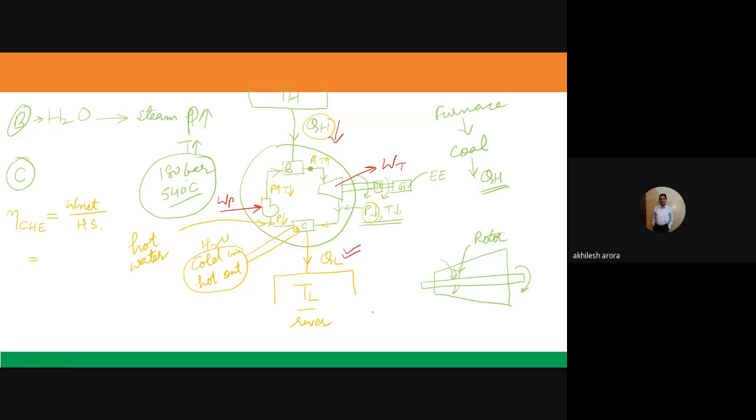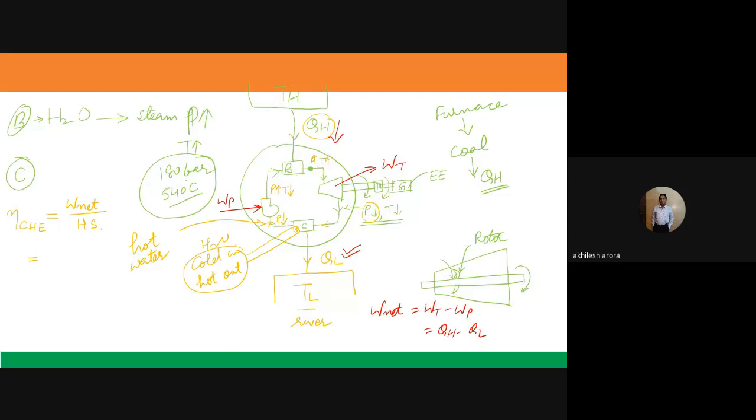So I told you that W net is equal to WT minus WP, which is also equal to QH minus QL. And this equation is based on the energy balance only.